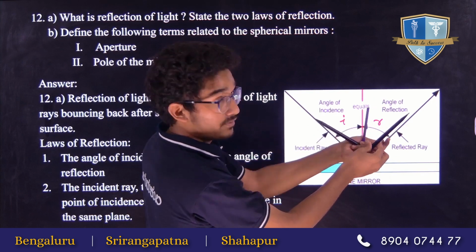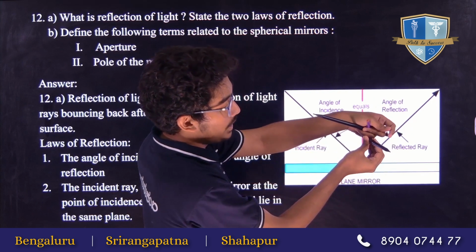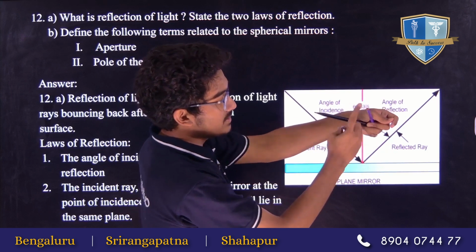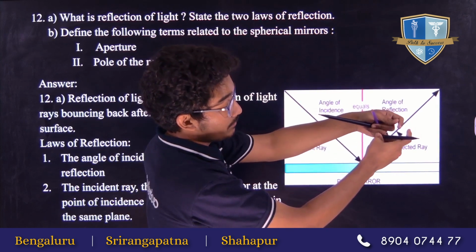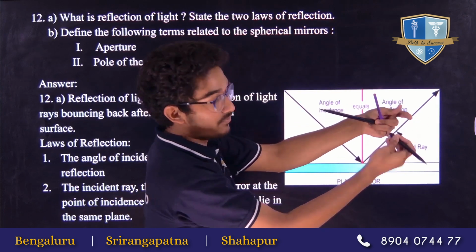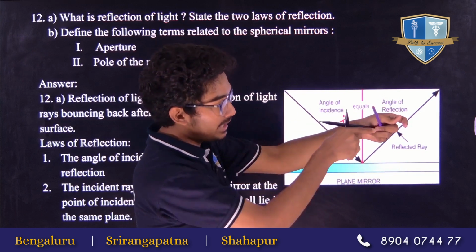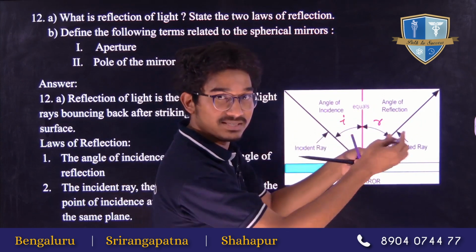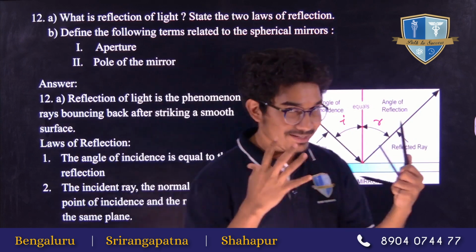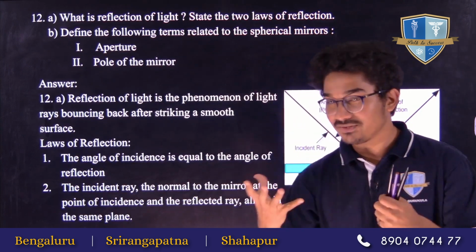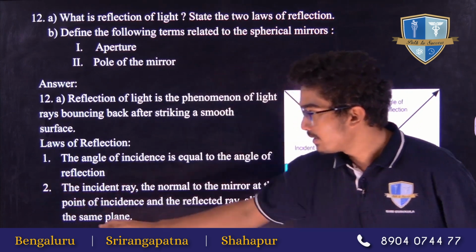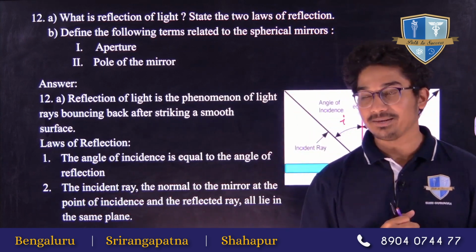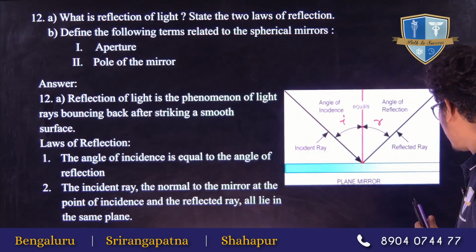If you look now, again you will see that the angle of incidence and angle of reflection are the same, but if you change the perspective, all three are not at the same point. This is the incident ray, this is the normal, and this is the reflected ray. But the reflected ray should be here. Physically it is not possible, right? A ray entering here and leaving from there. If it enters here, it should leave from the same point, correct? So to satisfy this physical nature, we created a second law which states that all of these three should lie in the same plane.